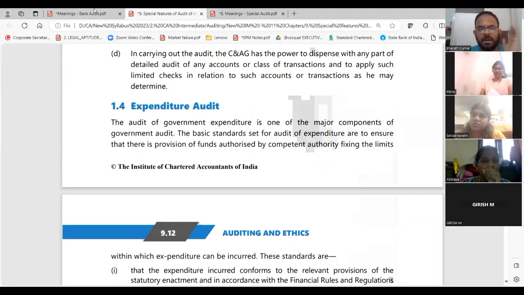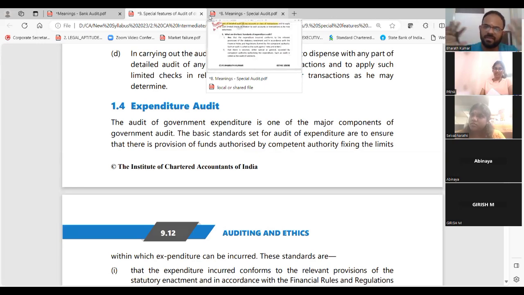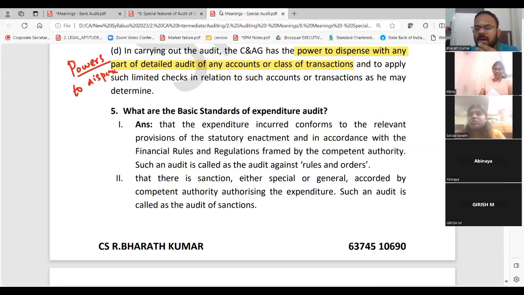Expenditure audit. Now, if you go as per the material, there is so much heavy content given. I'm making it very simple for you to understand, because hardly 2-3 questions should come in an attempt. Don't sit on this. This particular chapter alone is some 80 to 90 pages. If you study at that level, you will never reach the auditing exam itself. So what is crucial, that alone we will write.